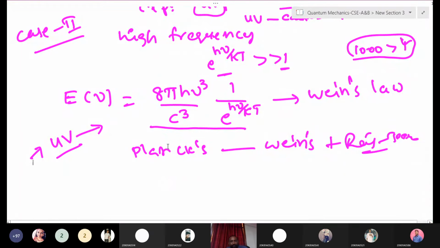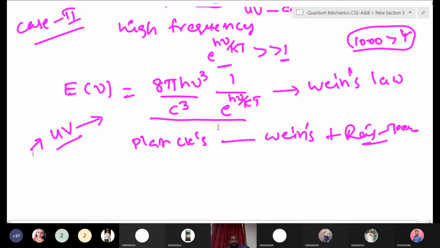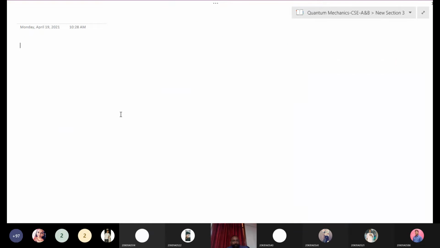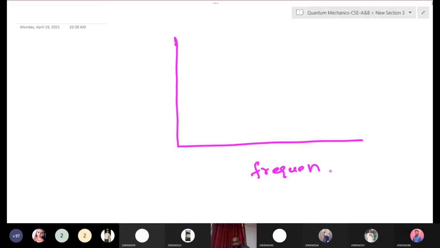This also has a derivation, but we haven't solved it. Just now, from Planck's law, we derived Wien's law and Rayleigh's law. Now we'll plot the graphs on one more page. The radiation density is on the y-axis and frequency on the x-axis. This is a very important plot, so note it down. This is the radiation emitted from the black body, the radiation density.